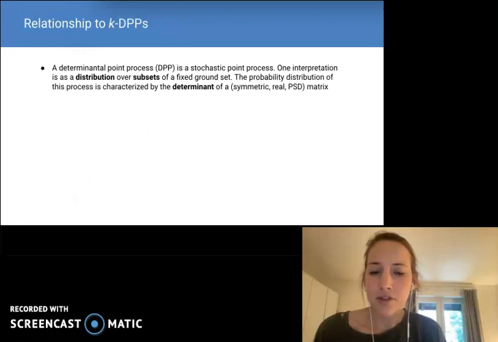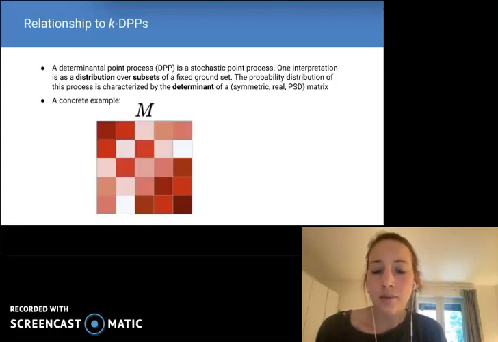A determinantal point process, a DPP, is a stochastic point process. For our purposes, we'll look at its interpretation as a distribution over subsets of a fixed ground set. The probability distribution of this process, that is, the distribution over subsets, is characterized by the determinant of a symmetric real positive semi-definite matrix.